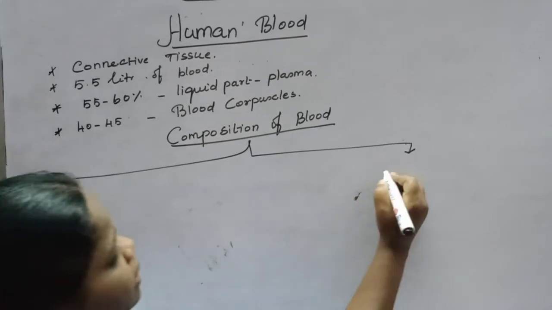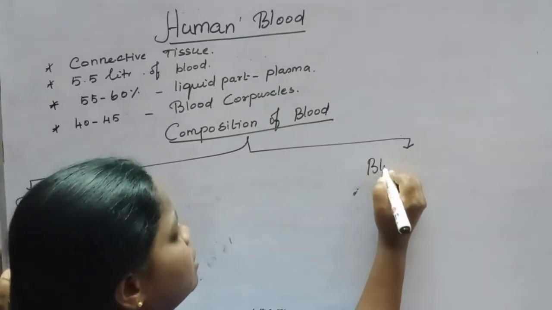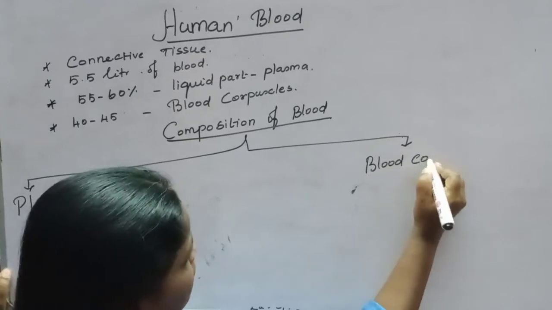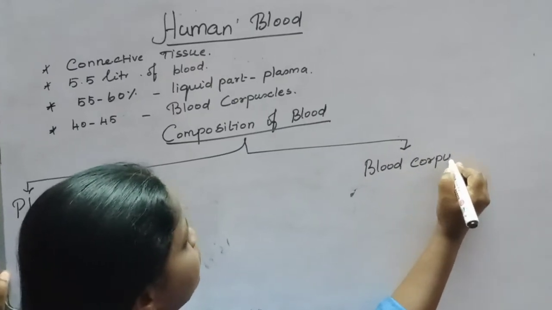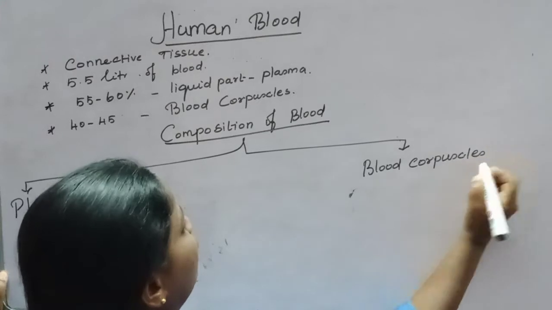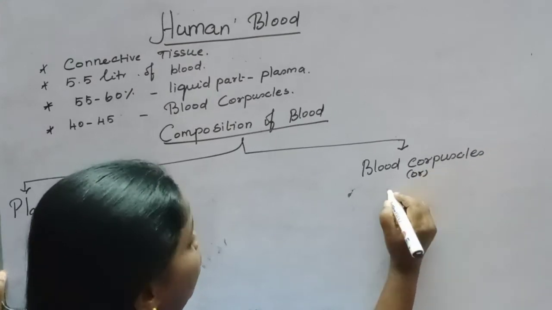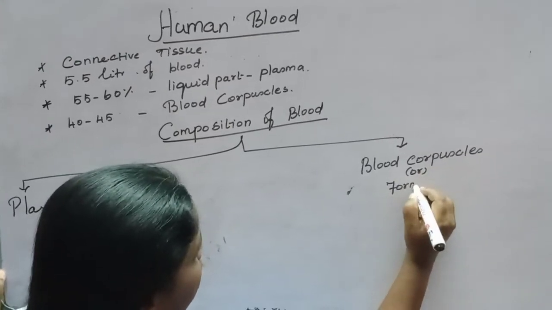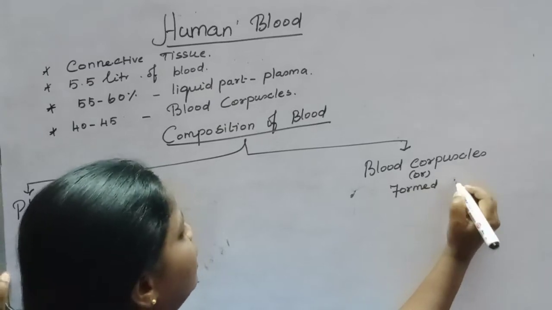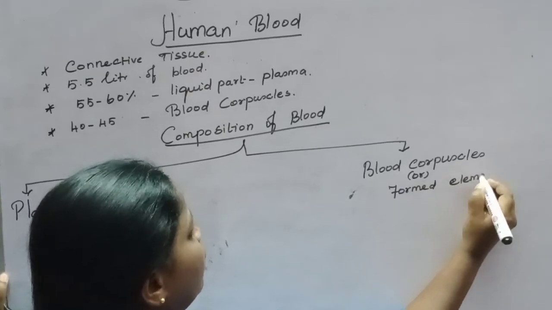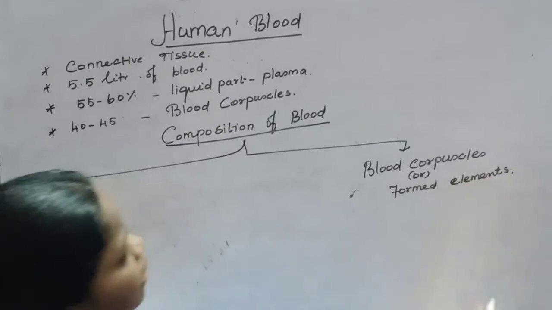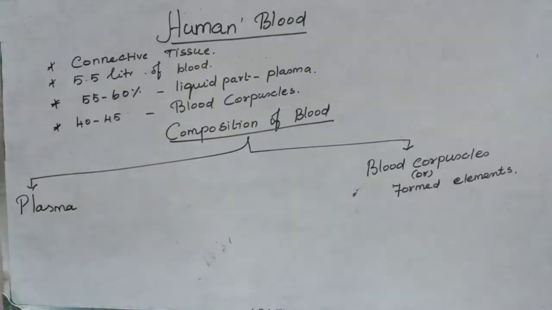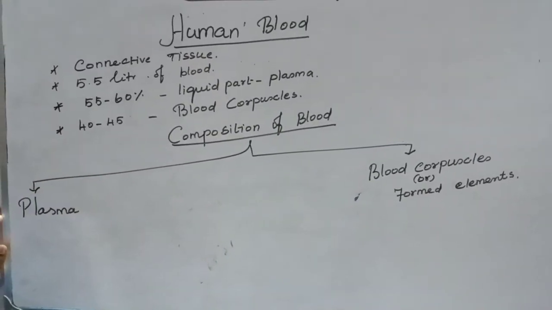Number two is the formed elements or blood corpuscles, also called cellular components. So these are the composition of blood.